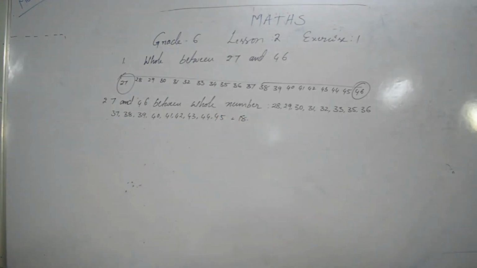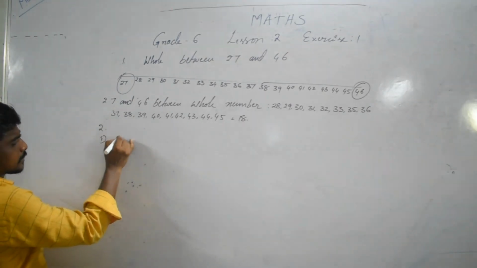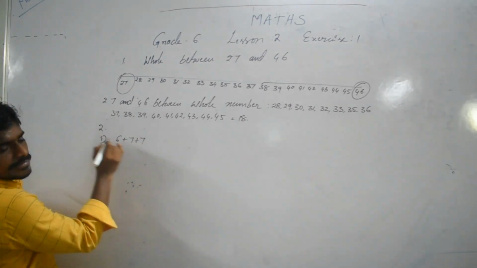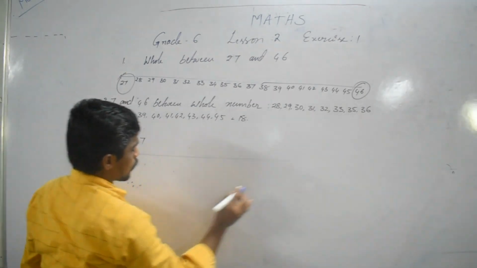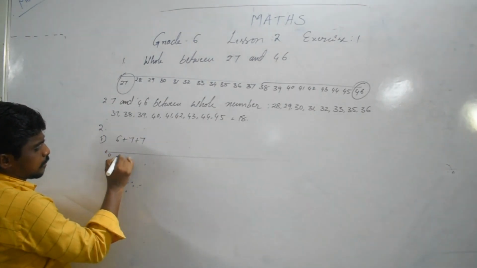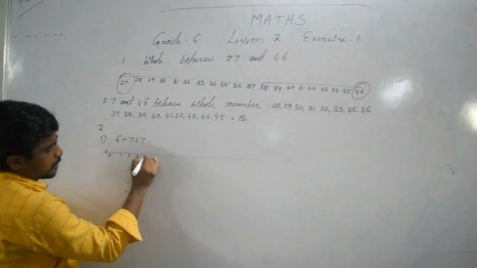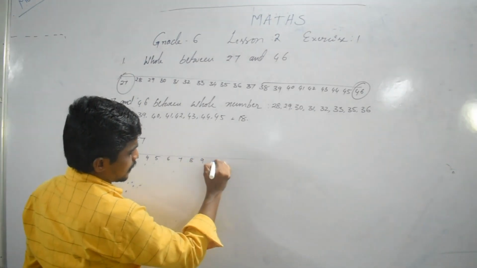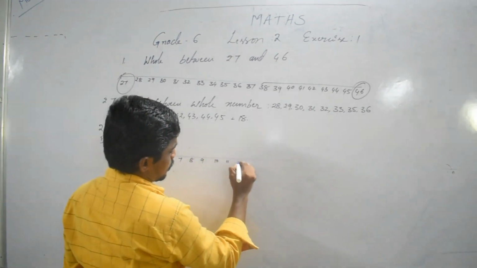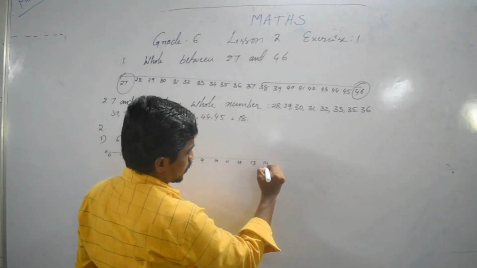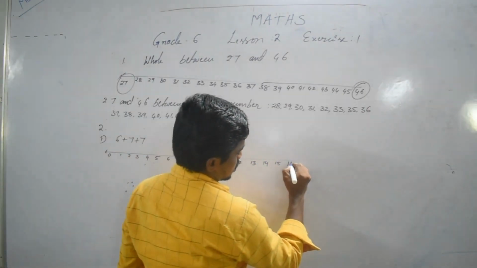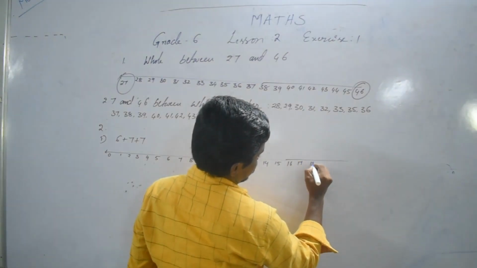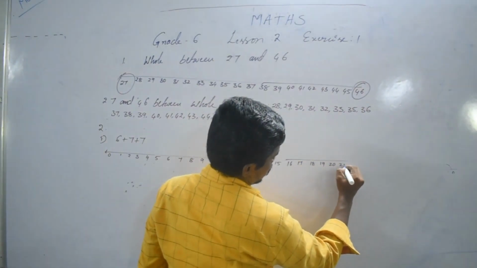Next, find the following using number line. Second one: 6 plus 7 plus 7. First you draw the number line 0, 1, 2, 3, up to 21.